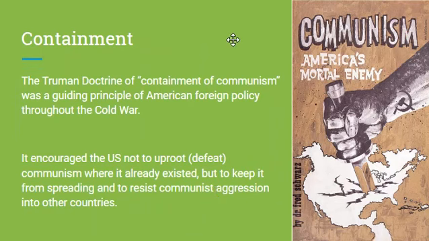The United States implements a policy called containment. And the Truman Doctrine of containment of communism was a guiding principle of American foreign policy throughout the Cold War. It encouraged the U.S. not to uproot, which means to defeat communism where it already existed, but to keep it from spreading and to resist communist aggression into other countries.